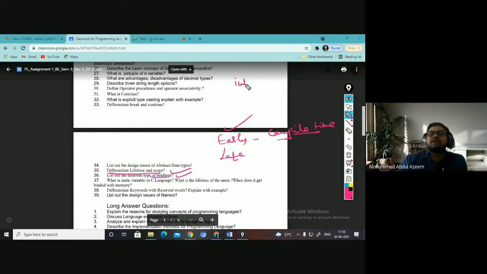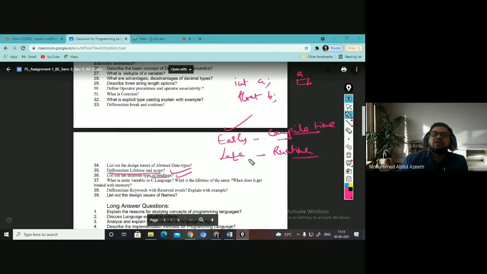Got it? When do you find this compile time binding happens? When you declare the variable with a certain data type, like int A or float B in C or C++, what happens? Memory will be allocated during the compile time itself, right? Late binding is when the memory gets binded to that variable during the runtime.